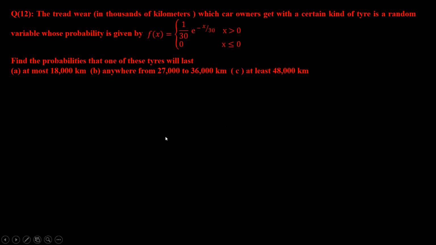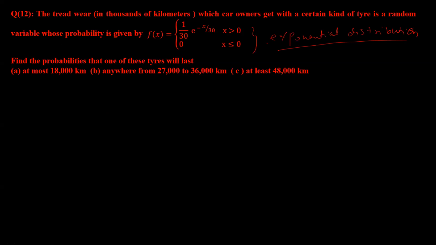So that's it. This is another example. In this case, your PDF is given in this manner and you have to find the probability. The tread wear in thousands of kilometers, which a car owner gets with a certain kind of tire, is a random variable whose probability is given in this manner. This probability function we call exponential distribution, which you are going to study in the next chapter.